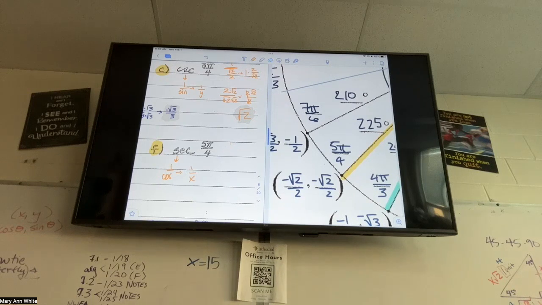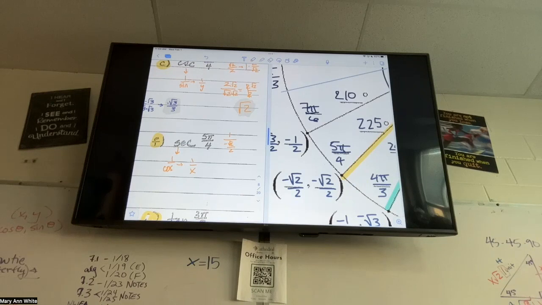1 over negative root 2 over 2. That looks just like the one I just did, right? You can do that math back out if it's not fresh in your head, but I literally just did this, so I'm not wasting my time. The only difference is I had a negative in this, so my answer must have a negative, so it's going to be negative root 2.